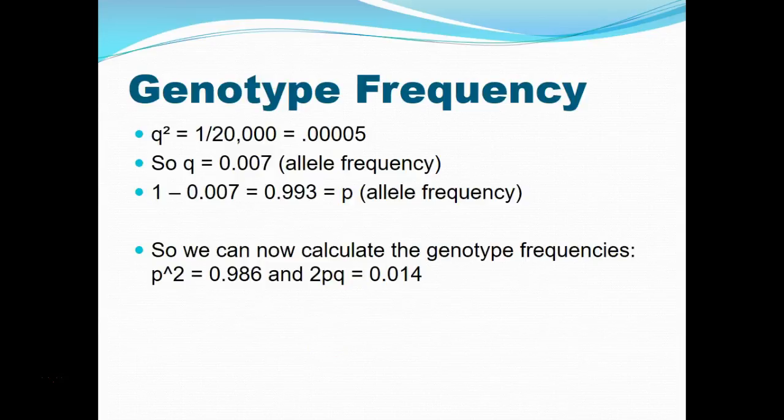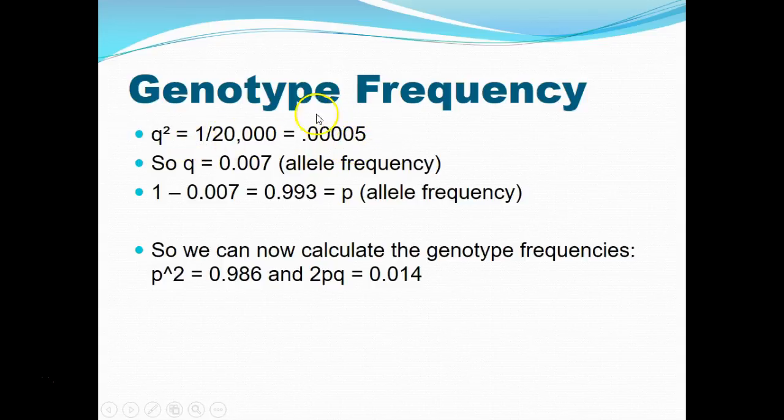So remember that 1 in 20,000 are those that have albinism. It's a recessive disorder. So 1 divided by 20,000 gives us Q squared, the frequency of those recessive individuals. That works out to be 0.0005. So that's Q squared.